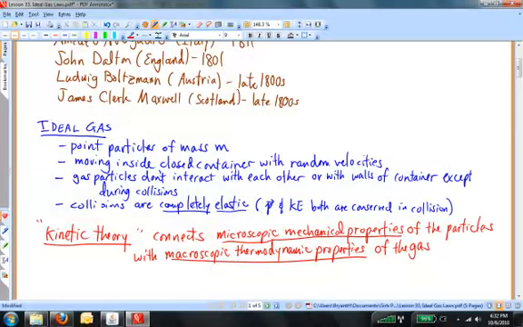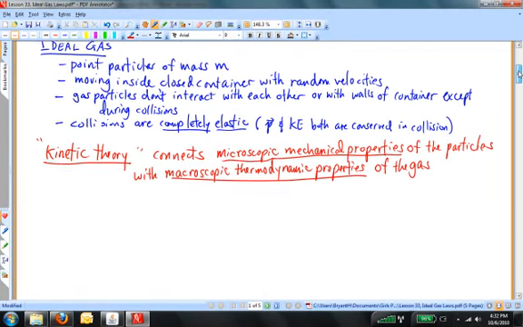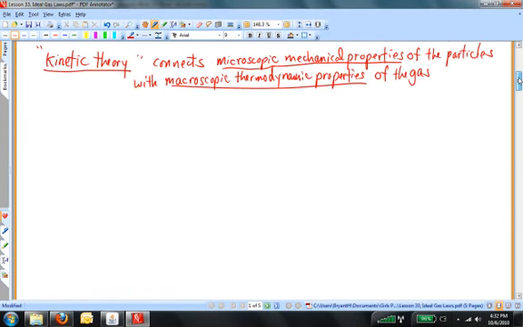Kinetic theory tells us that there is a relationship between the temperature, the absolute temperature, and the average kinetic energy of the gas. We need to define a new quantity, and that new quantity is called the internal energy of the gas. And the symbol that's used for internal energy is the symbol capital U.